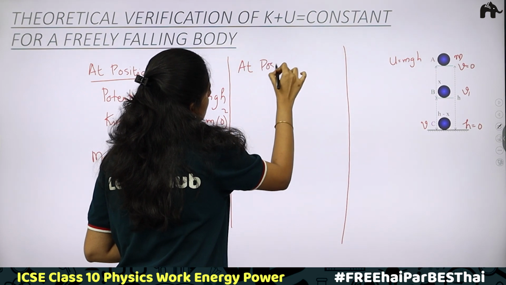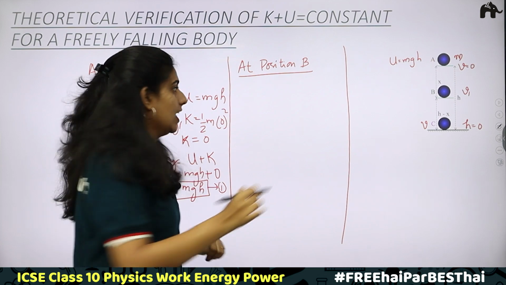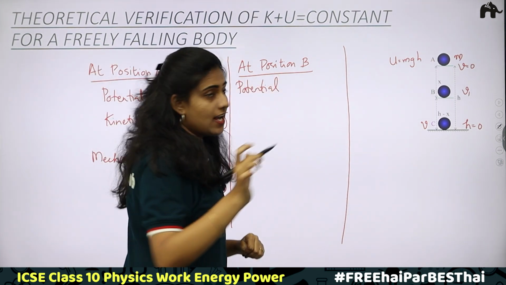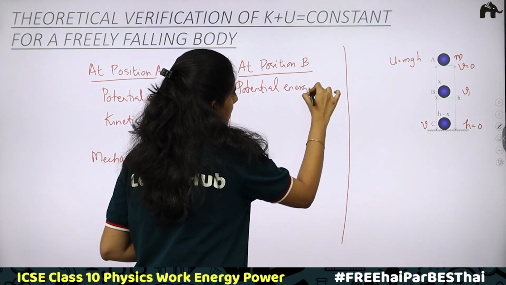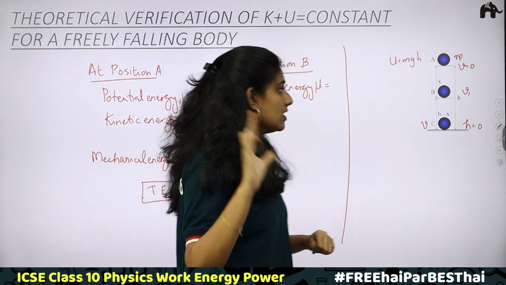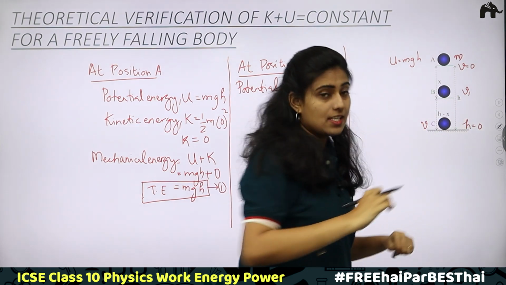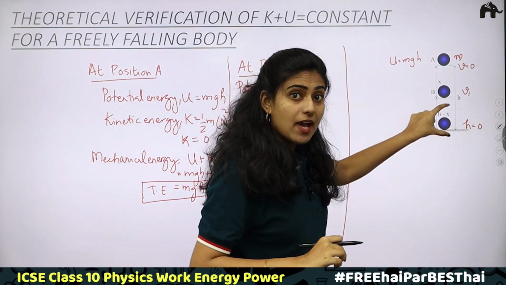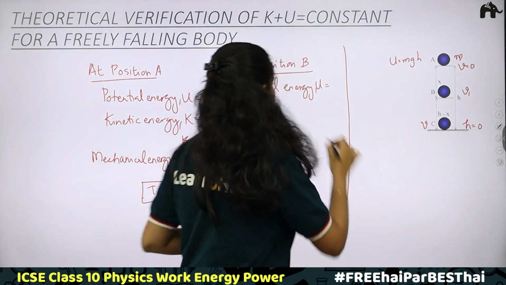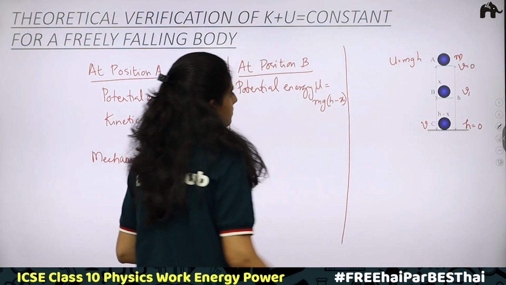At position B, first we need the potential energy. What is the potential energy here? Potential energy depends on height. Potential energy U is equal to mgh. Here, what is h? In this case, height is h minus x. The body is at the height of h minus x. It has travelled x distance. The remaining distance is h minus x. Therefore, mg into h minus x.